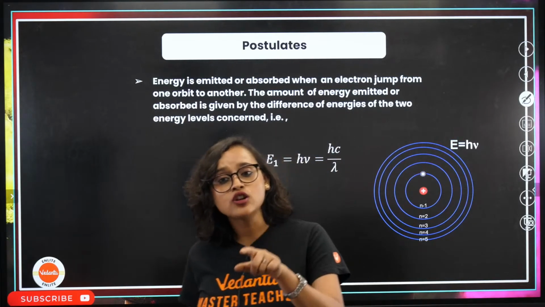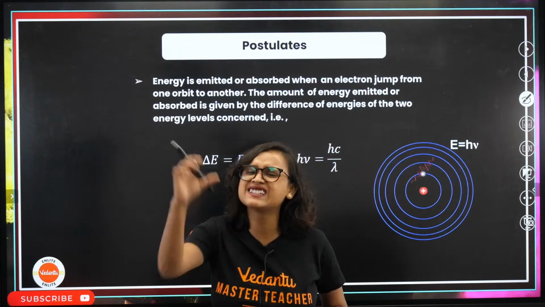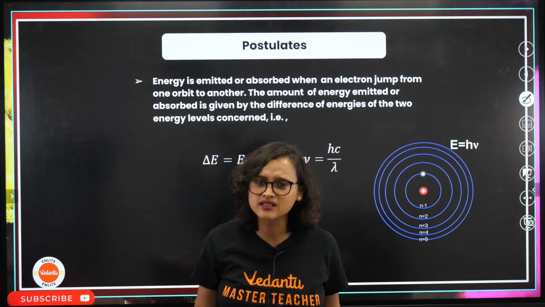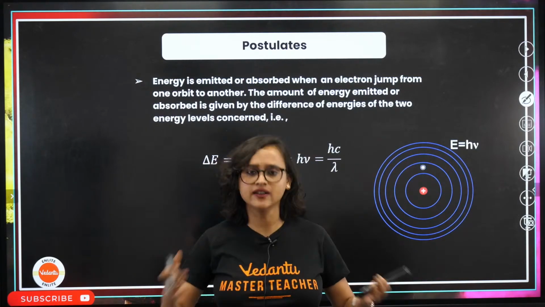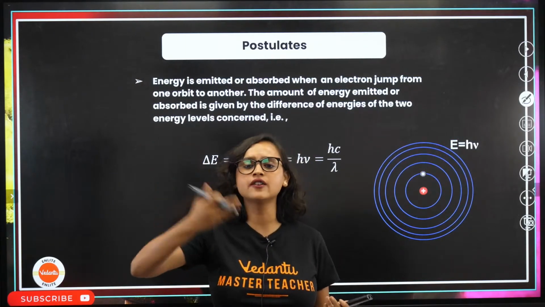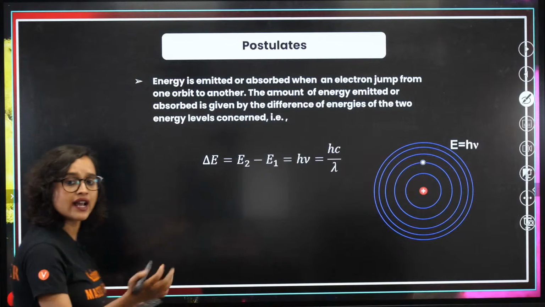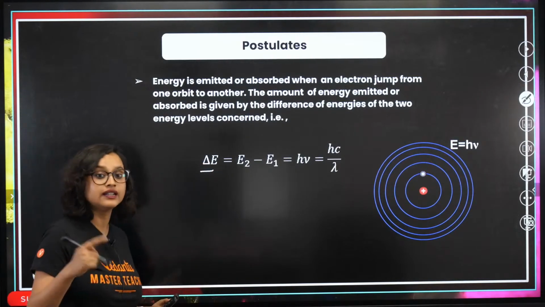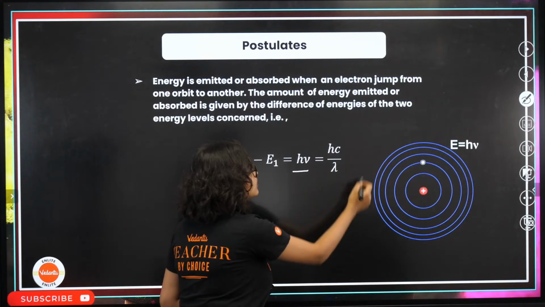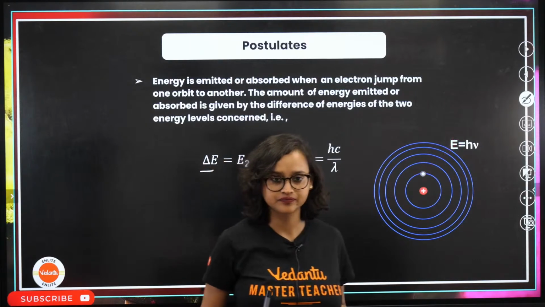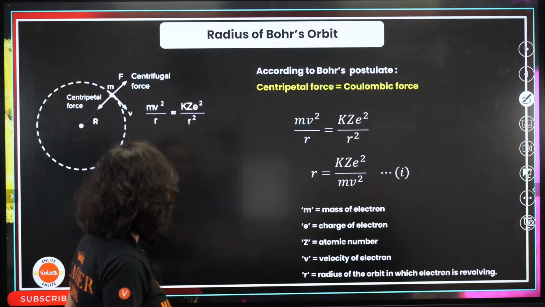So the amount of energy that is emitted or absorbed, very conveniently, we can say is just the difference between the energies of the orbits. So I can write that delta E, the difference of energies, is E2 minus E1, which is basically h nu, equal to hc by lambda. Am I right? Yes, absolutely right.